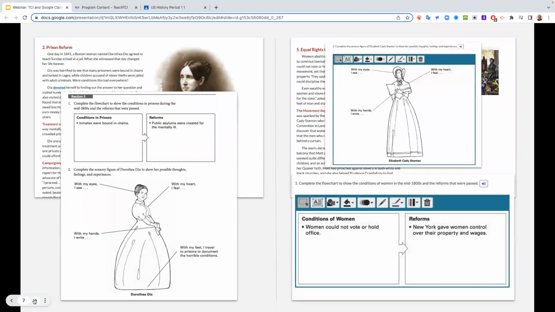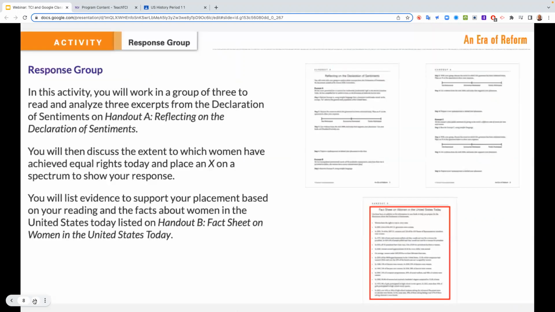So here on opposite sides of my screen, you're seeing two different things. You're seeing the online text, but on the left-hand side, you're seeing the print ISN, or the print notebook. And then on the right-hand side, you're seeing the digital notebook. Both of our science and social studies programs have a digital notebook. So whether you teach science or social studies, you are going to have digital notes, and then you'll have an option to print out a PDF for a more paper-pencil approach to the same assignment. So that's what you're seeing on my screen now.